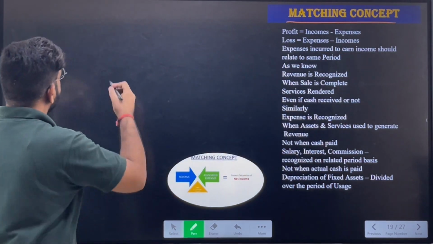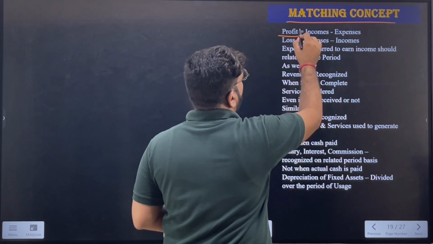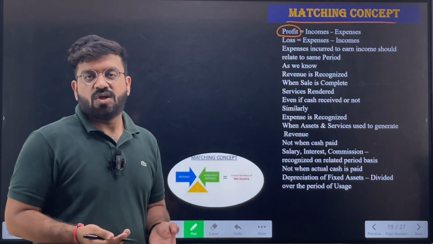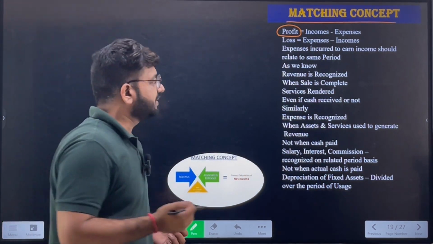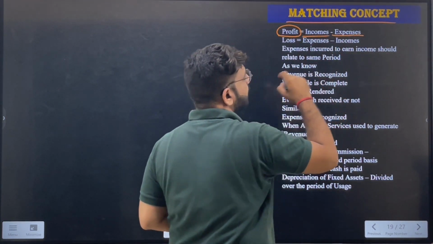Let's check the meaning first. Every business is started to earn profits. Now what is the meaning of profit? Profit is basically when all the expenses are deducted from all the incomes, we get the profit.